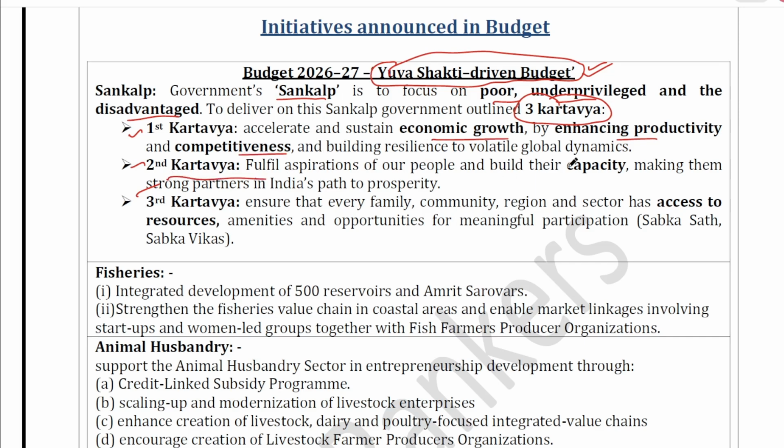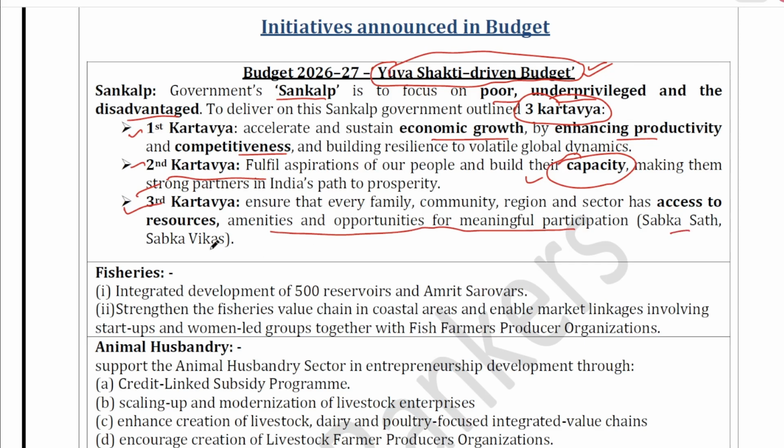Second kartavya is the capacity building, like training and education of the youth, so that they can make their contribution in the workforce. And in line with this, the Prime Minister has already announced this Independence Day that 1 crore people will be trained in AI. Okay, like that. Third kartavya is access to resources and opportunities and amenities for meaningful participation.